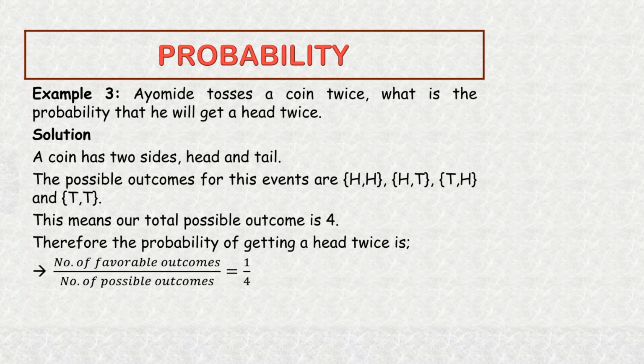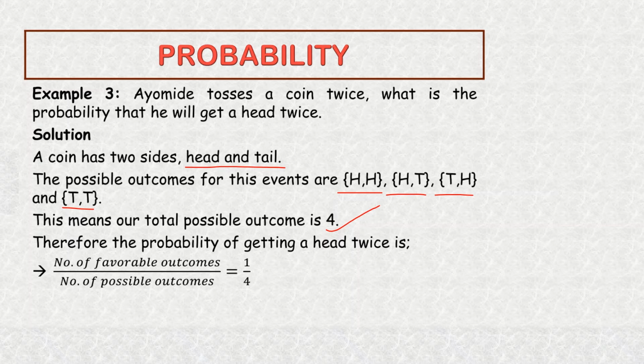Example 3. Ayomide tosses a coin twice. What is the probability that he will get a head twice? A coin has 2 sides, head and tail. The possible outcomes for this event are either head and head, or head and tail, or tail and head, or tail and tail. This means our total possible outcome is 4.